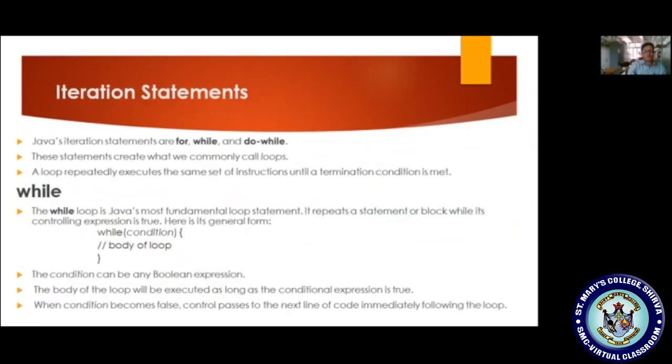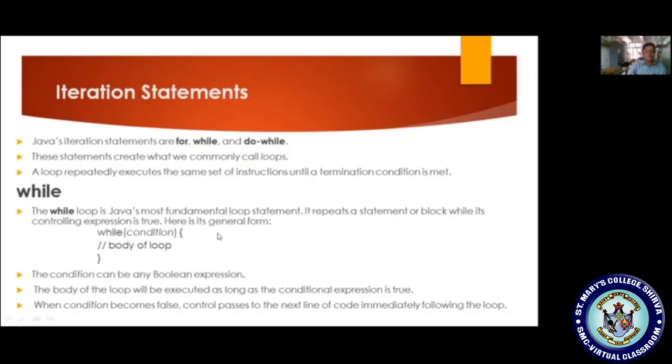Next, our concept is the iteration statement. What is an iteration statement? As we know, a body of a statement that repeatedly executes until the condition fails is called an iteration statement. This is also called loops. There are three kinds of iteration statements available in Java. First one is for, second one is while, and the third one is the do while loop statement. Here the loop is also the same thing: a body of a statement repeatedly executes until the condition is met.